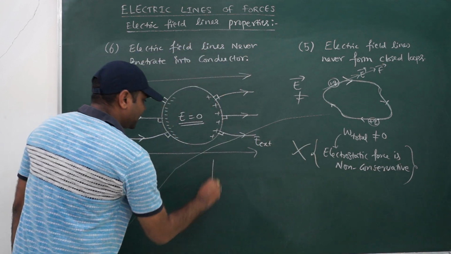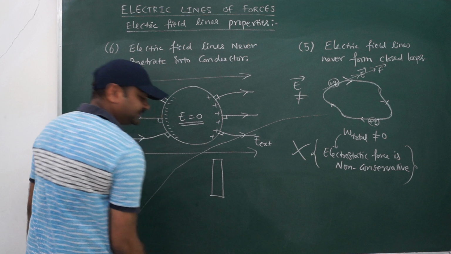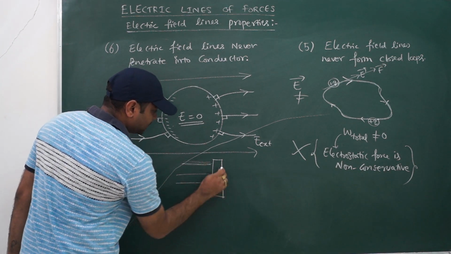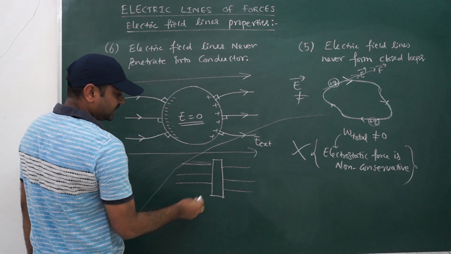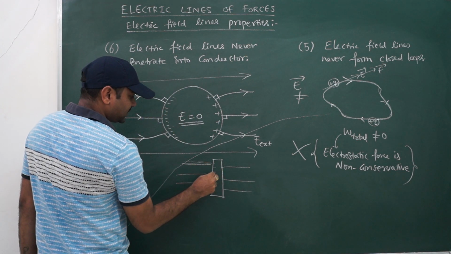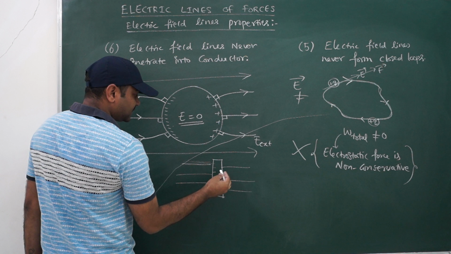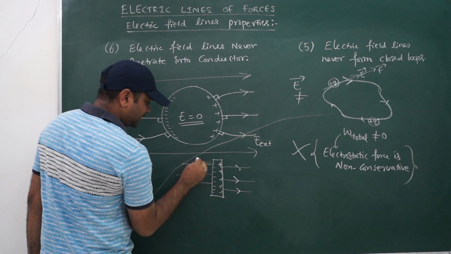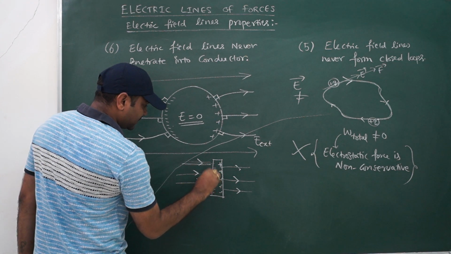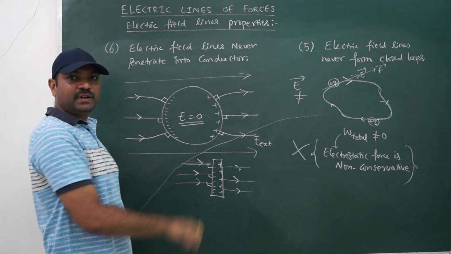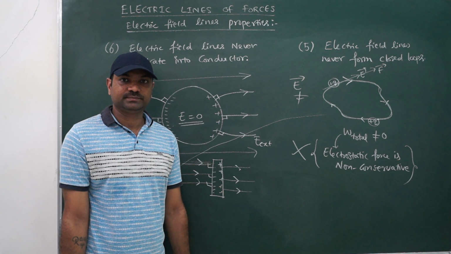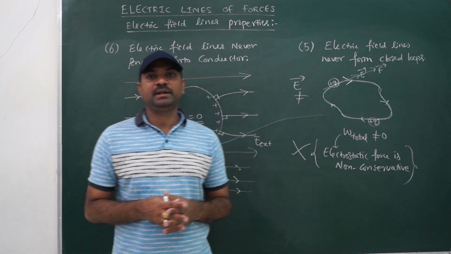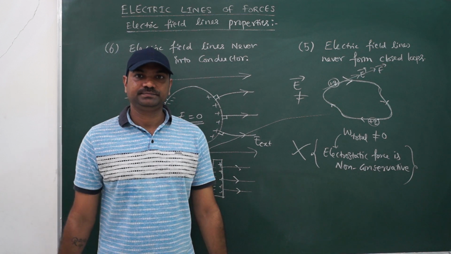Suppose I keep a conducting slab in a uniform field, then obviously field lines will be something like this. You will find some negative charge on this end and some positive charge on this end, and field lines will originate here and terminate there. But you should not draw any field line in the conductor. So these are some important points related to electric field lines.